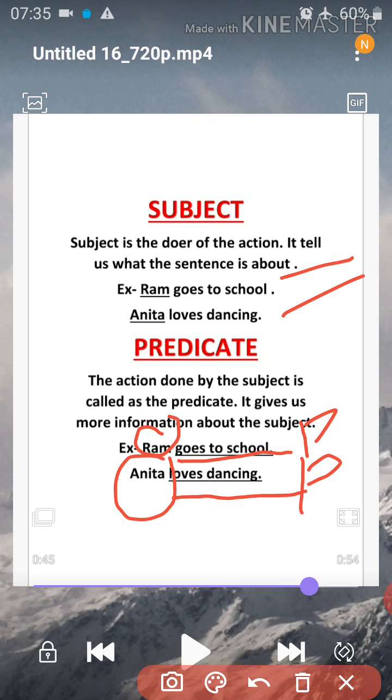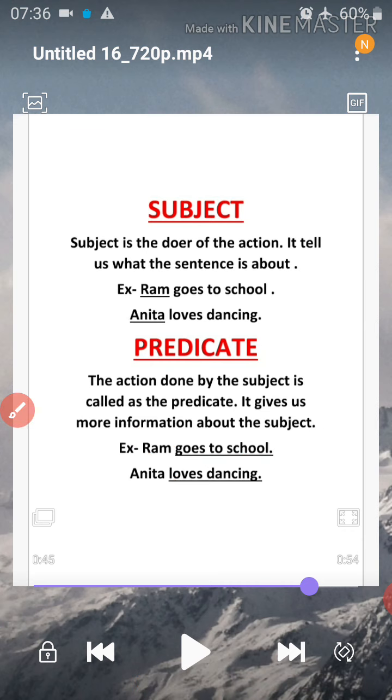Okay, so always remember, in a predicate there will always be a verb. A predicate without a verb, or a sentence without a verb, is incomplete. In a sentence also, a verb is compulsory. A sentence always has a verb. And where is the verb located? It is located in the predicate. Understood?